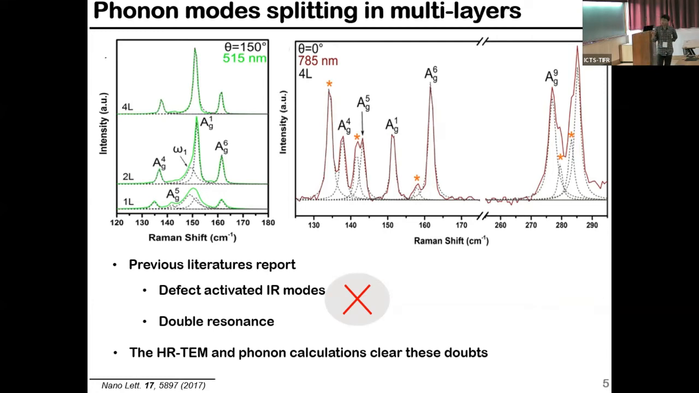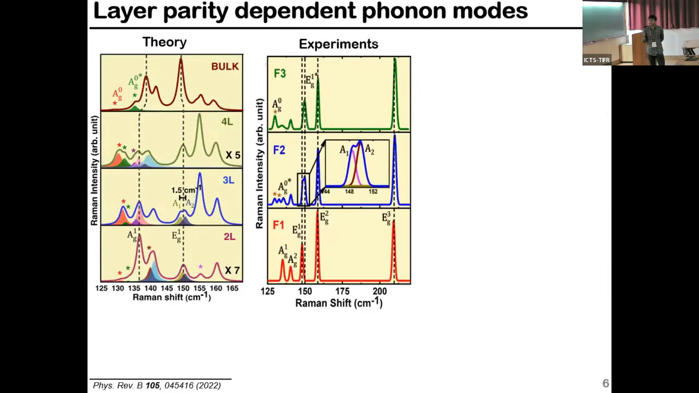That's why we discarded these two points, and we moved forward and calculated the Raman modes for bilayer, trilayer, four-layer, and so on. You can see here that for the bilayer itself, you can get the extra mode below the Ag1. And these two modes are consistent throughout all the multilayers.